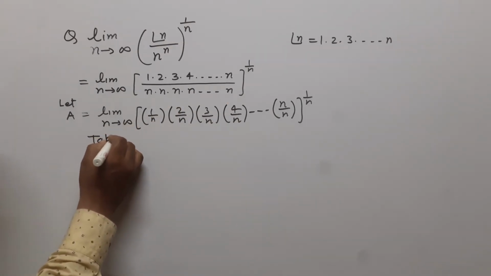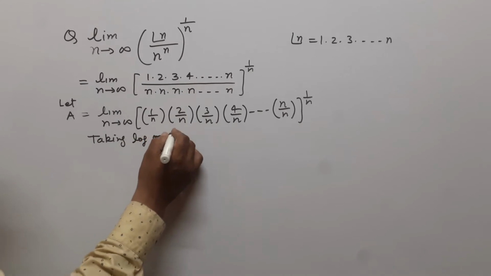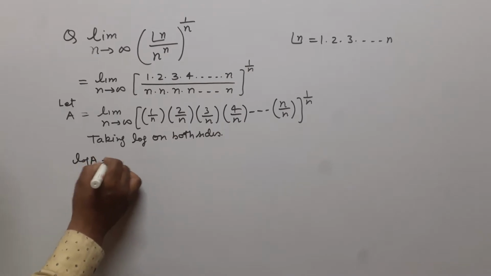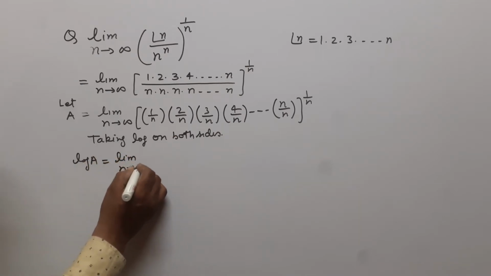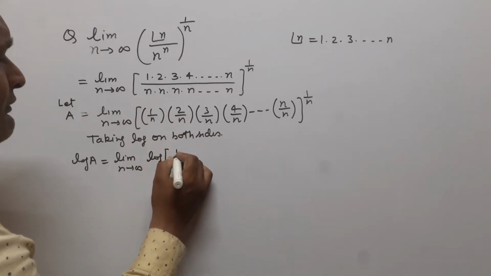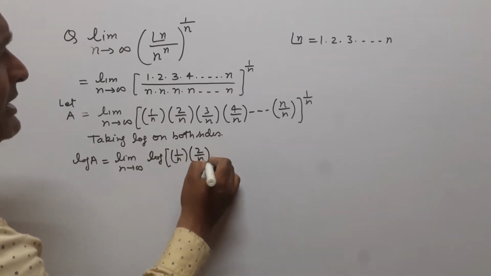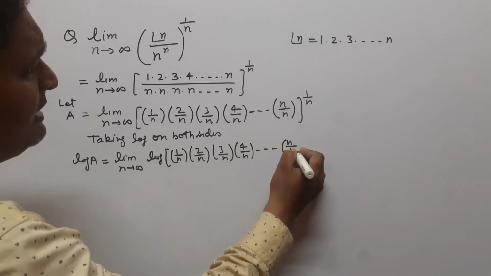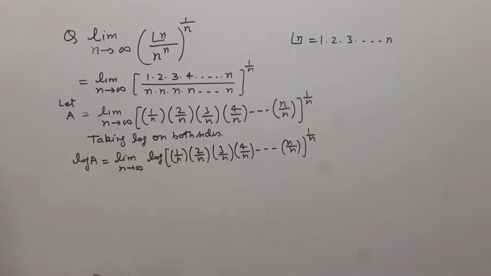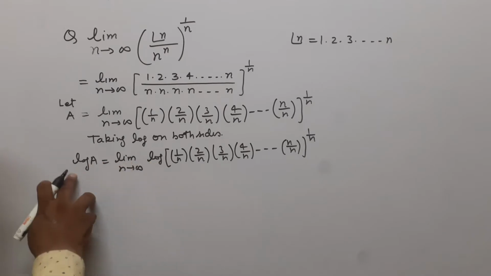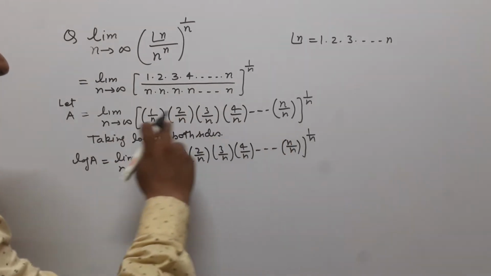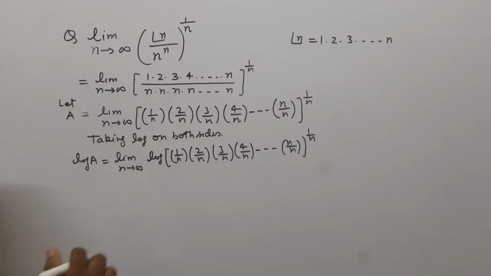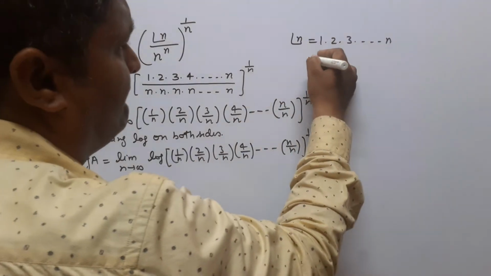Now we are taking log on both sides. So we can write this: log a is equal to limit n tends to infinity, here we write log of 1 by n multiplied by 2 by n multiplied by 3 by n multiplied by 4 by n and so on n by n, whole power 1 upon n. आप देख सकते हैं इसमें बोथ साइड में log लिया गया है. जब भी इस सीक्वेंस में प्रोडक्ट में होगी तो उसका लिमिट फाइंड आउट करने के लिए यहाँ पर log लेना पड़ेगा.